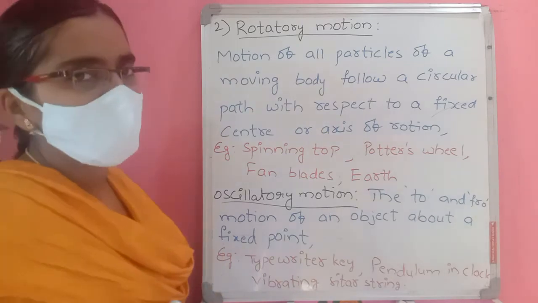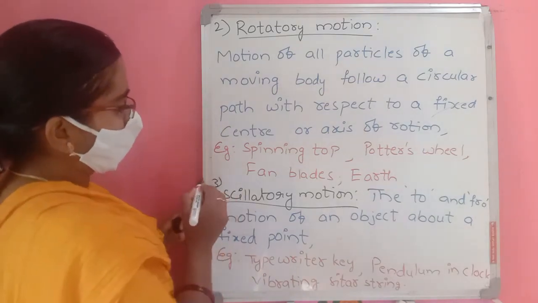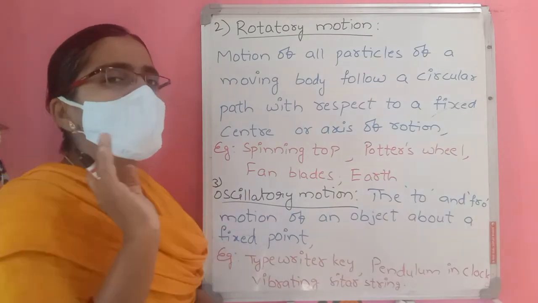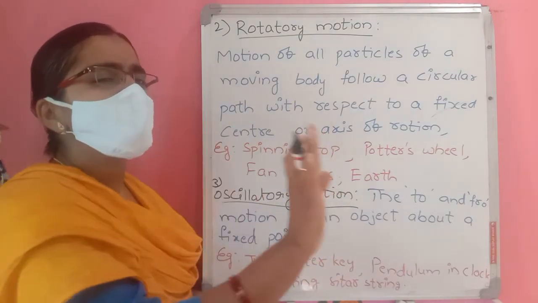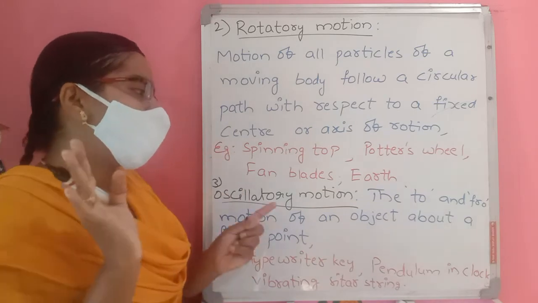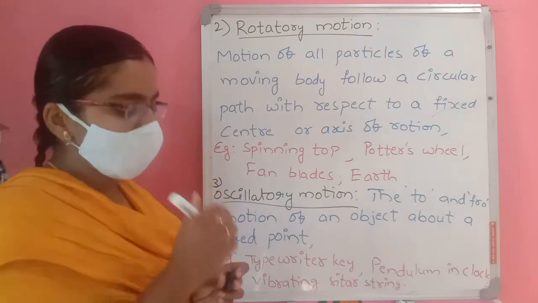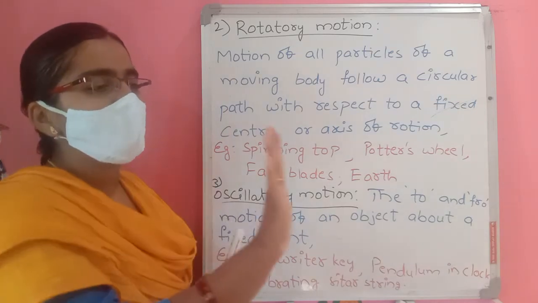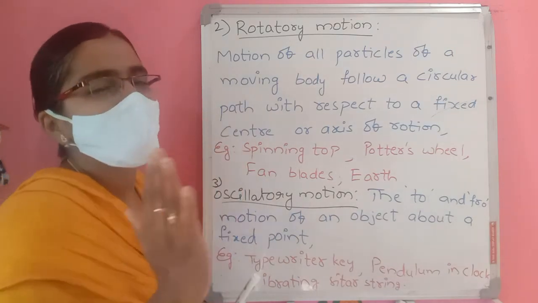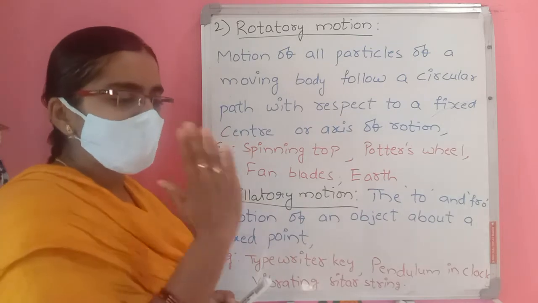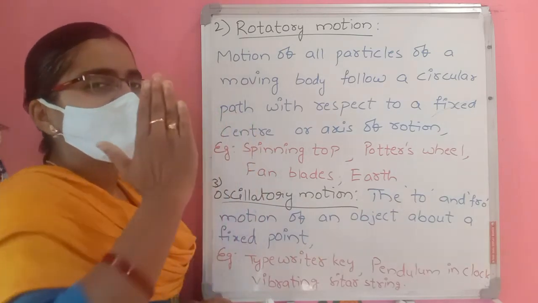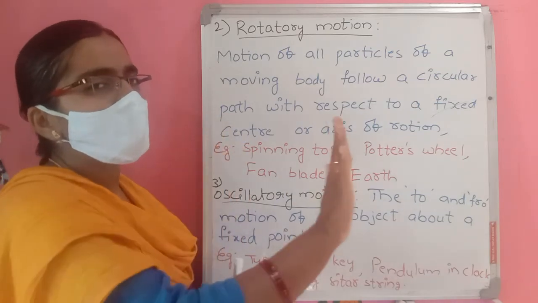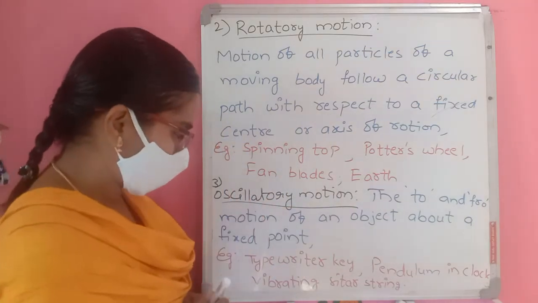Next, oscillatory motion, the third one. We have three types: translatory, completed, rotatory, and this is the third, oscillatory motion. To and fro motion of an object about a fixed point is called oscillatory motion. To and fro, moving forward and backward or from this side to that side, at a fixed point. From this fixed point to one side and the other side, again the fixed point. The to and fro motion is called oscillatory motion.